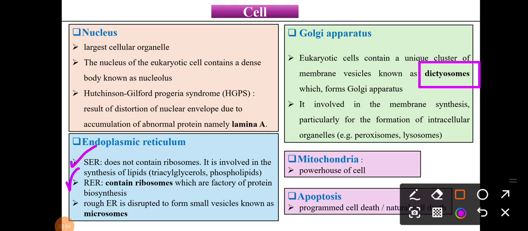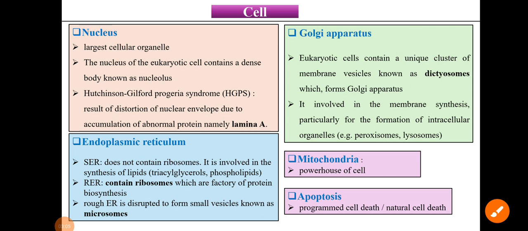Then, as we know, mitochondria are the powerhouse of your cell. Then apoptosis. What is apoptosis? That is programmed cell death, or natural cell death. Okay, so apoptosis is nothing but programmed cell death.